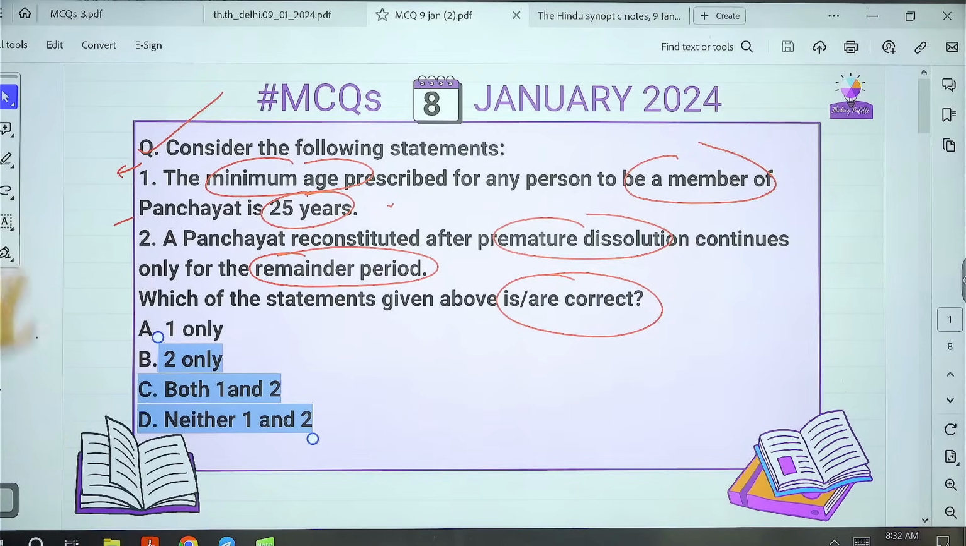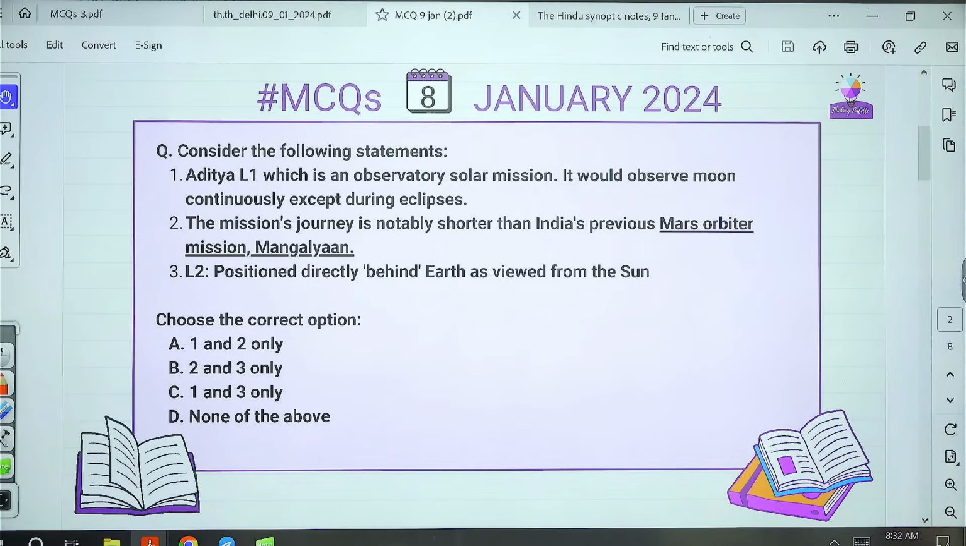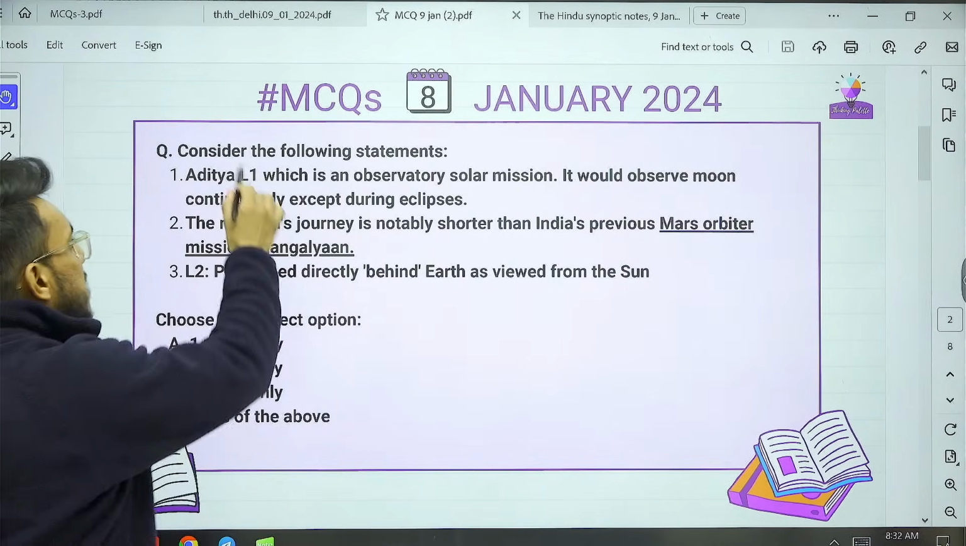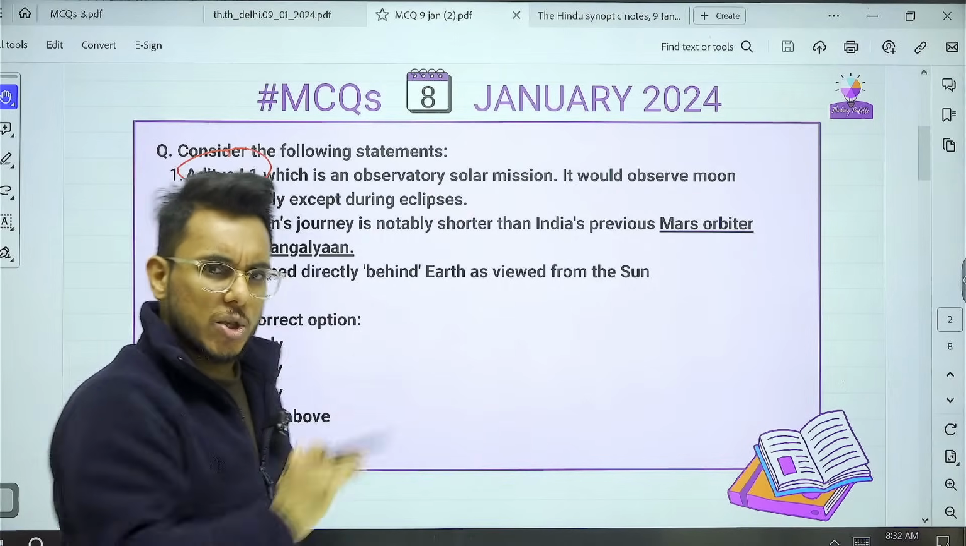Now, moving on, let's go to the next question. Okay, moving on to question number 2. Question number 2 is with respect to the Aditya L1. We have recently discussed Aditya L1 yesterday, so from there the question has come.